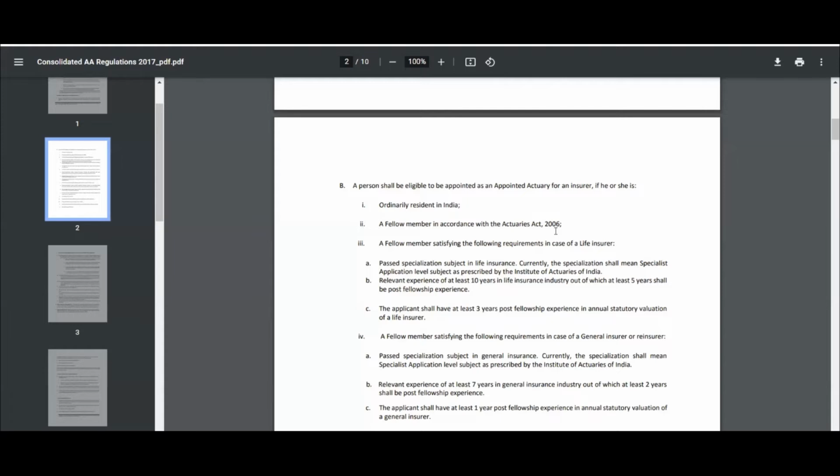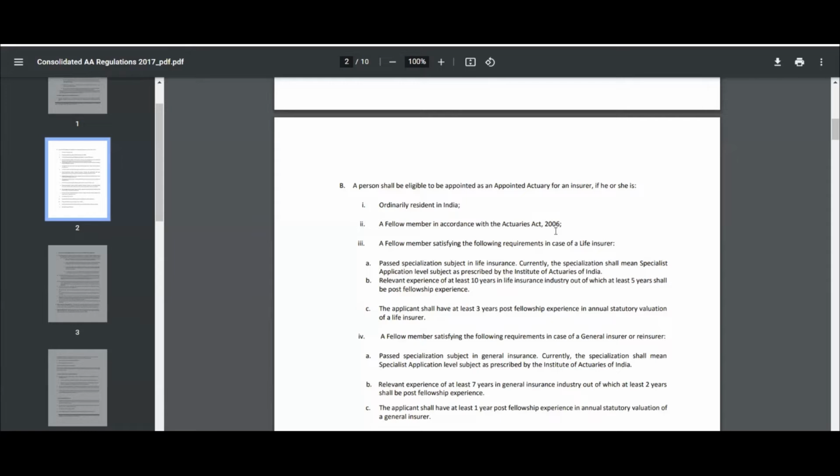The appointed actuary eligibility criteria would be as follows. They should be a resident of India, a fellow member, and a qualified actuary as per the Actuaries Act 2006, qualified from the Institute of Actuaries of India. Now, qualified actuary will mean someone who has passed the specialist level application subject: for life insurance it is SA2, for general insurance it is SA3, right? And here comes the important part, which is related to valuation and the experience.